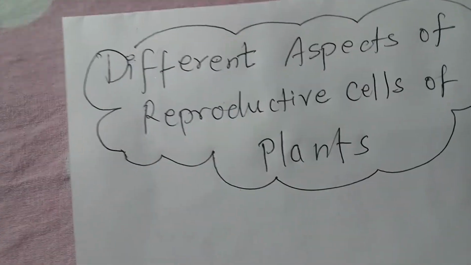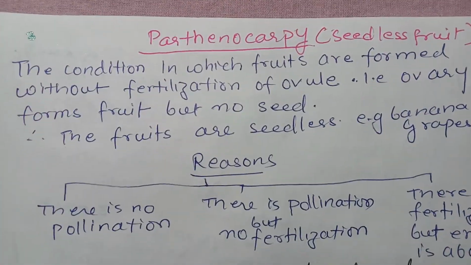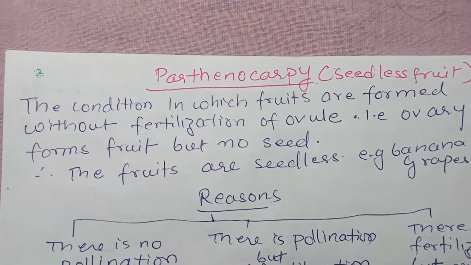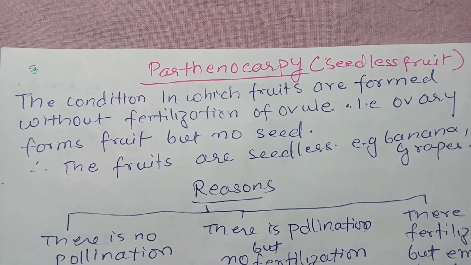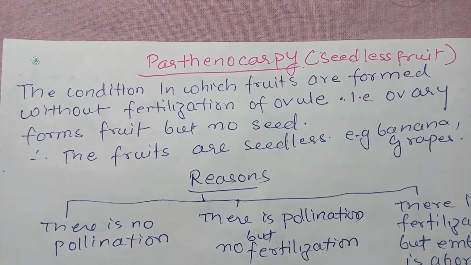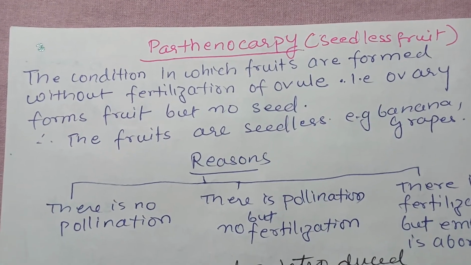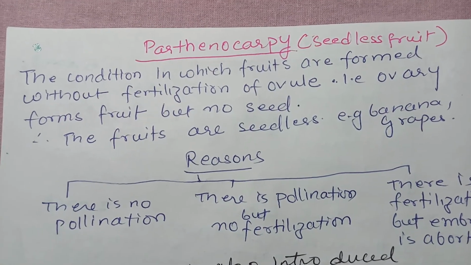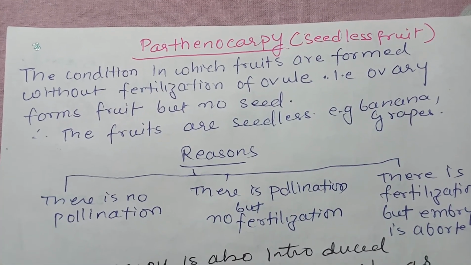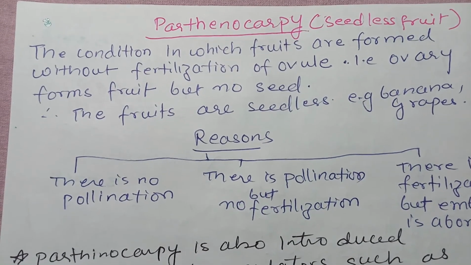Now let's discuss parthenocarpy. It is the process of formation of seedless fruit. Parthenocarpy is described as the condition in which fruits are formed without fertilization of the ovule, that is, the ovary forms fruit but no seed. Therefore the fruits are seedless. Examples are banana and oranges. What are the reasons behind that?